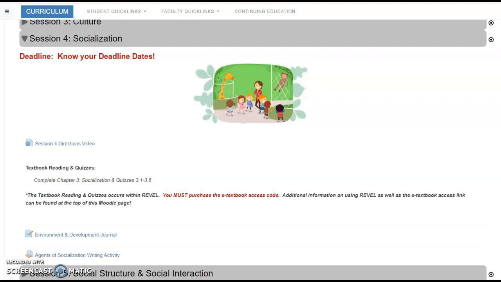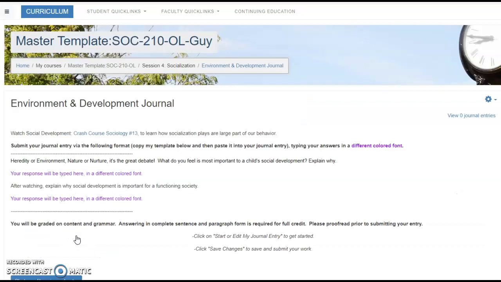To get started with the content, you'll need to read Chapter 3 in the Pearson-Revel text and complete the assigned textbook quizzes. Once you get done with that, you'll complete the Environment and Development Journal. And remember the tips about the journal.